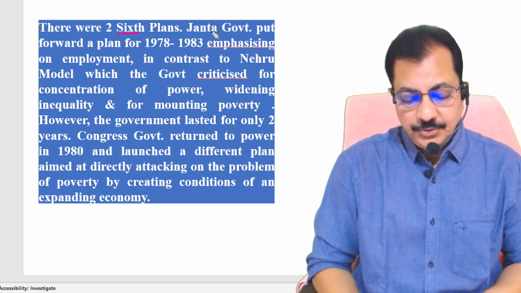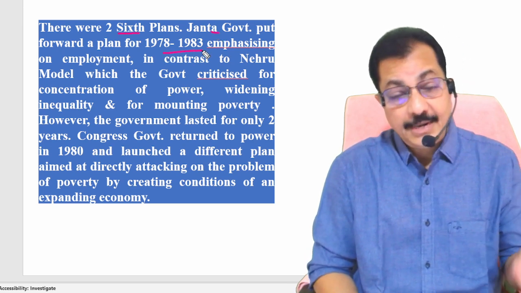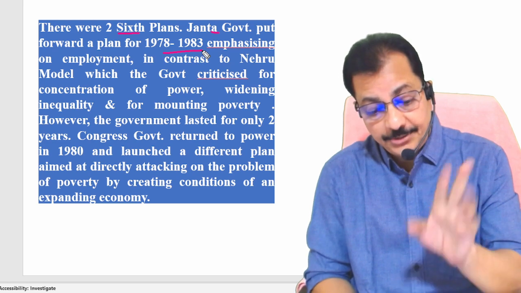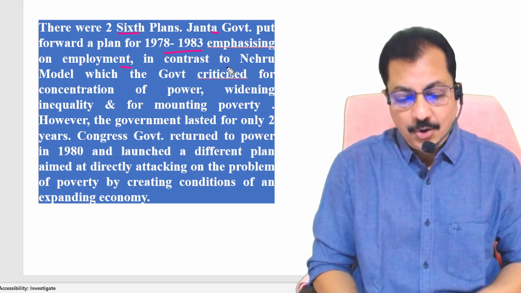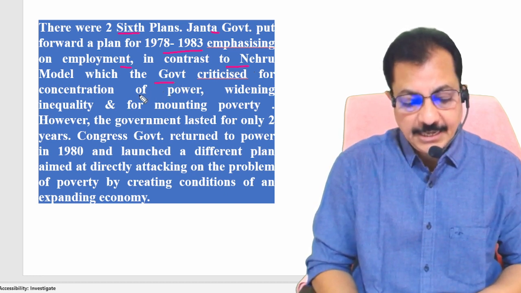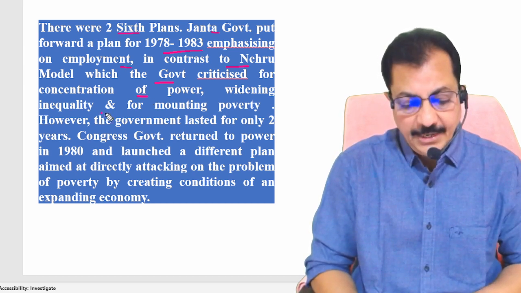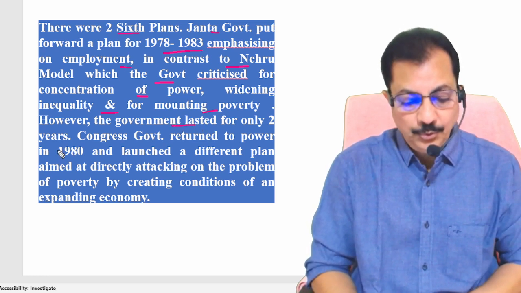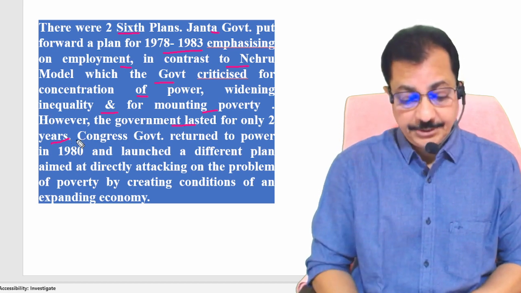Clear? So the Janata government put forward a plan for 1978 to 1983, emphasizing employment, in contrast to the Nehru model, which the government criticized for the concentration of power, widening inequality, and mounting poverty. However, the government lasted only for 2 years. Which government? The Janata government continued only for 2 years.